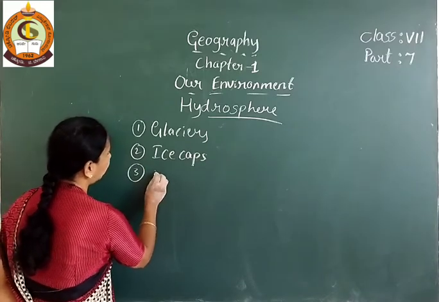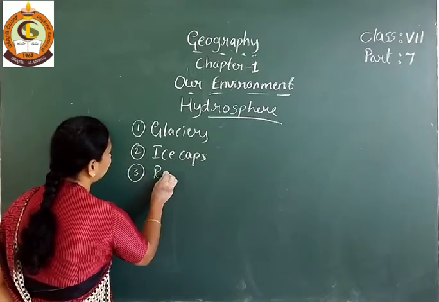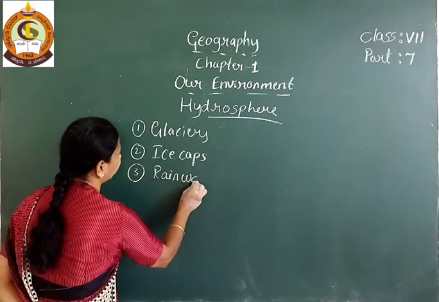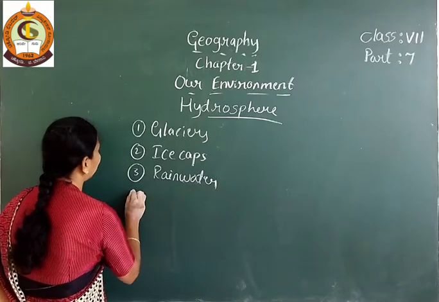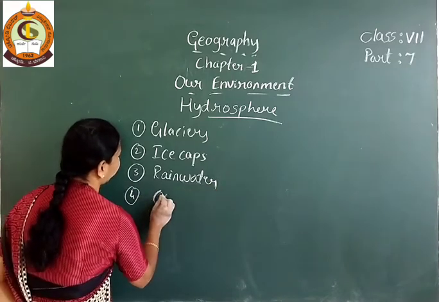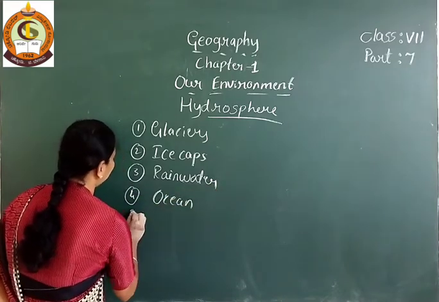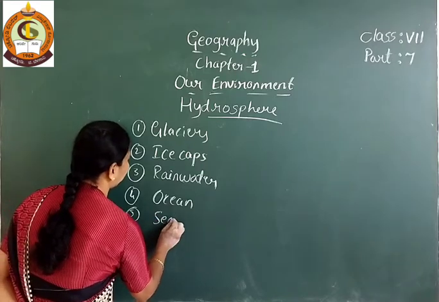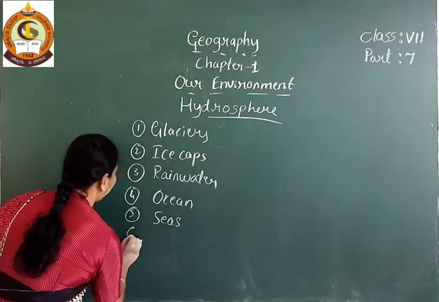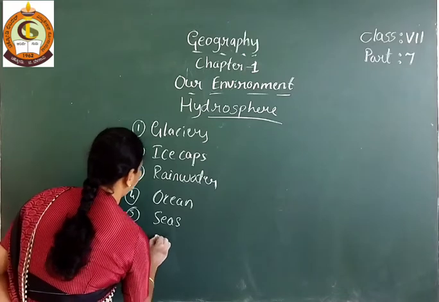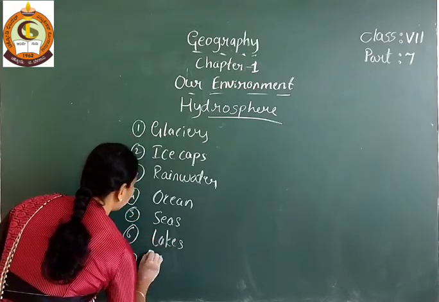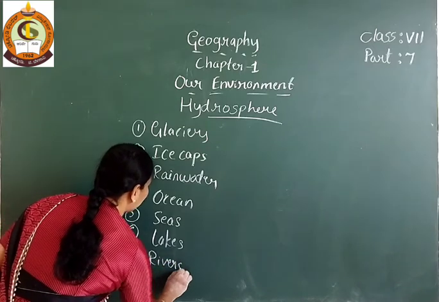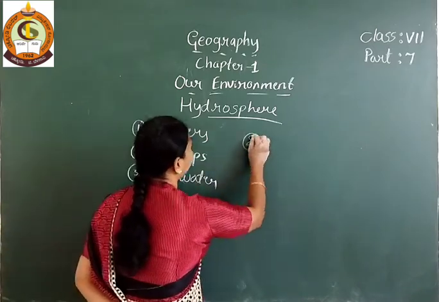and rainwater, that is the rain that comes down, oceans, seas, lakes, rivers and underground water.